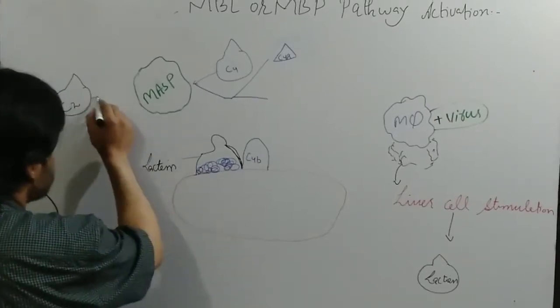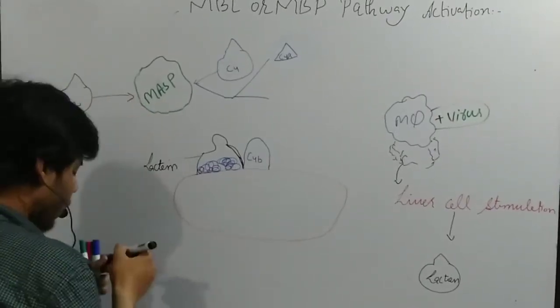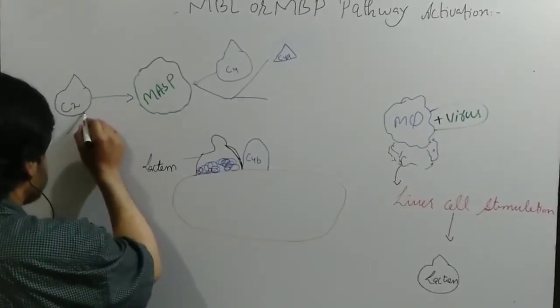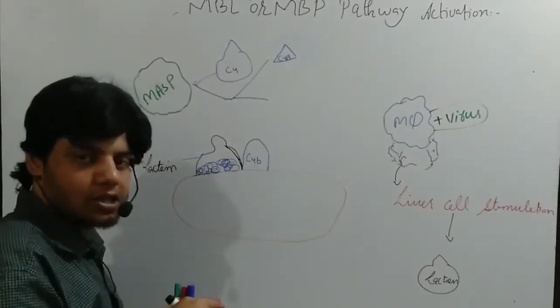Again this C2 protein touches this enzyme. After some time this C2 is converted into two fragments, one larger, the other smaller.